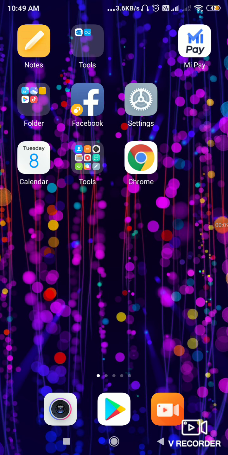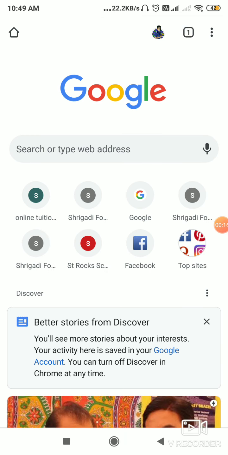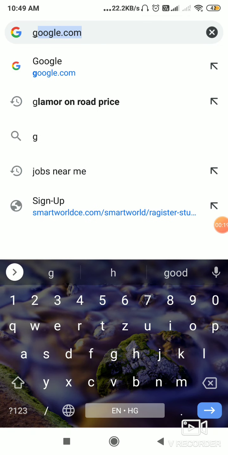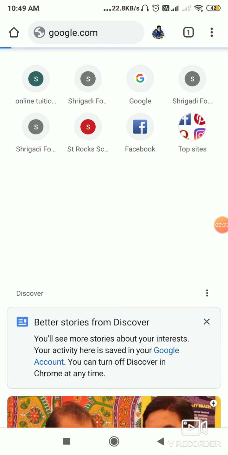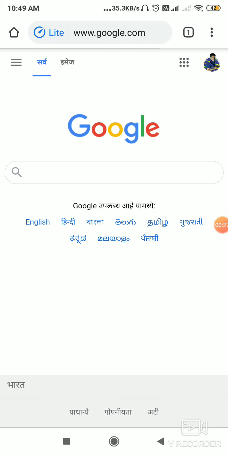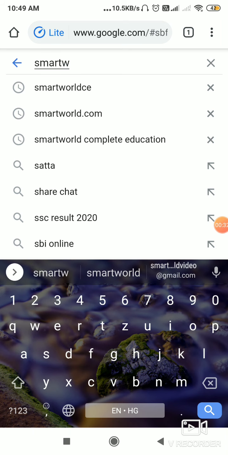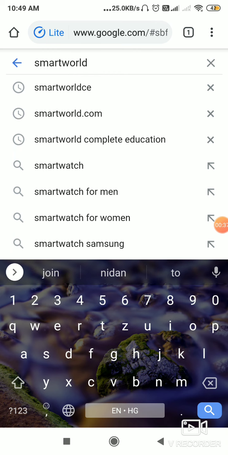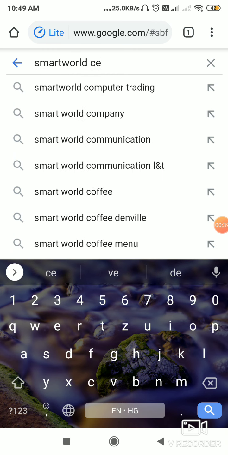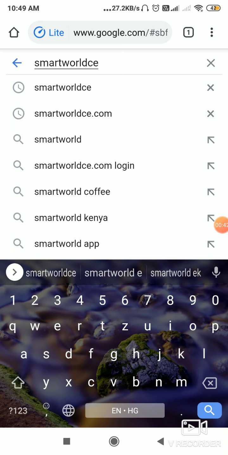Today we are going to start the training for your internship. On your laptop, mobile or computer, you just have to click on Chrome. Once you open the tab, go to Google. Then when your Google page opens, you need to search for Smart World CE, complete education. Don't give the space, just search.